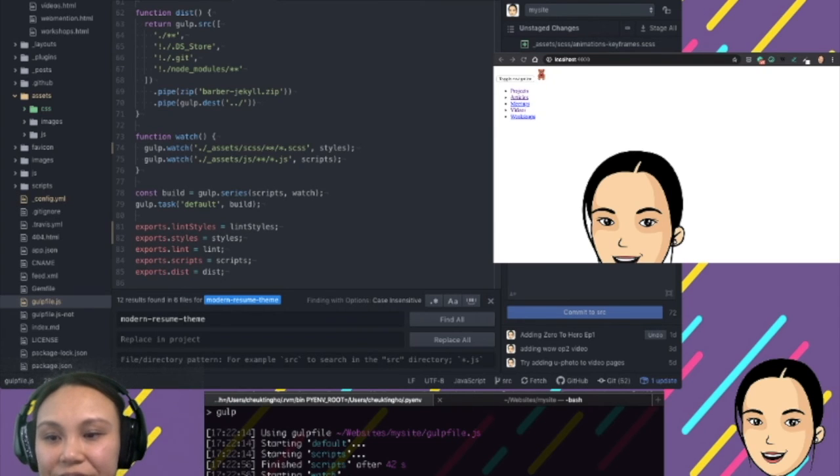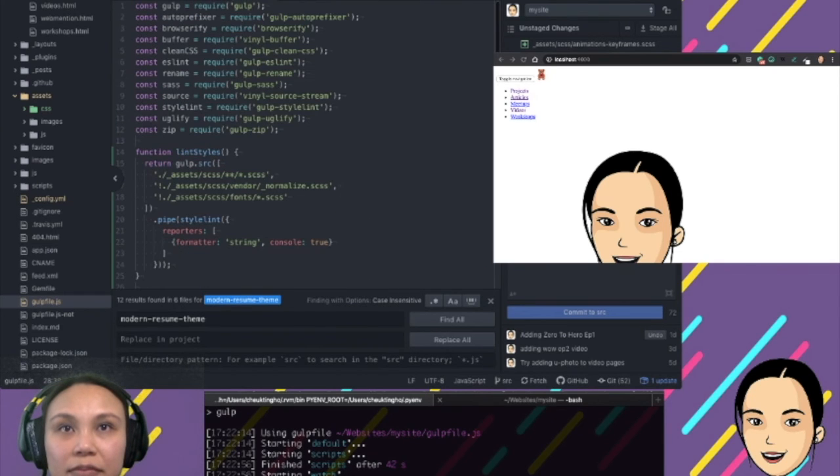So yeah, it seems working. I think I'm just missing something that is not building. So let me check all this. Right. So where was the file? Right.